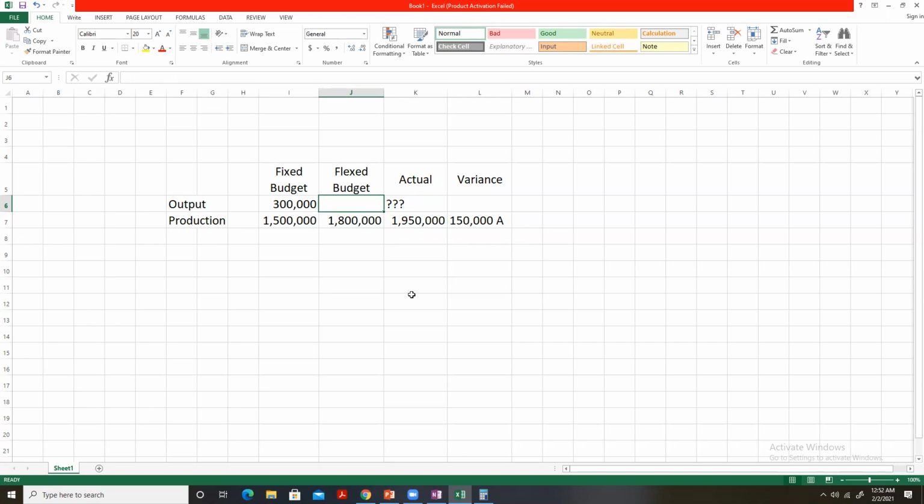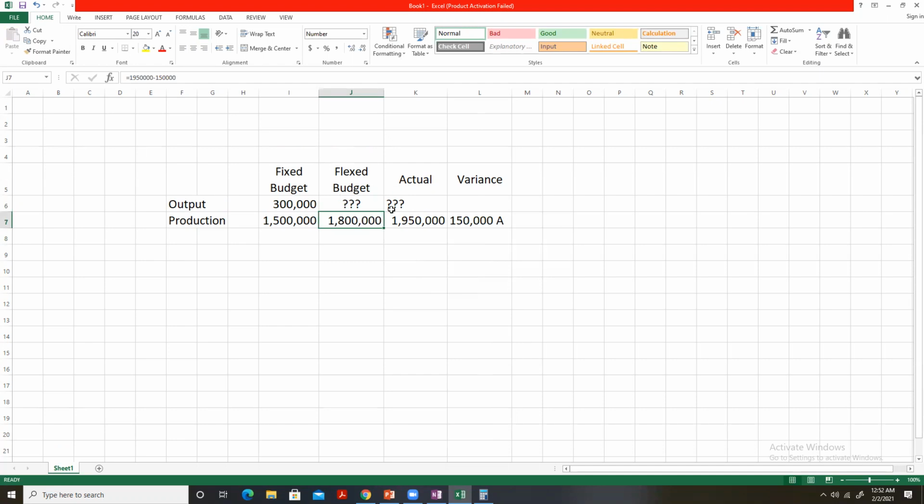We are required to calculate the actual output that should be here. For the flexed budget, what we do is we take the fixed budget and multiply it by the actual activity level to get this result.